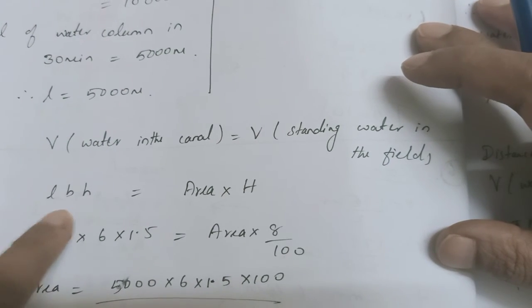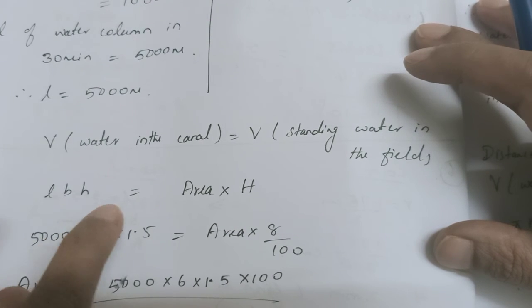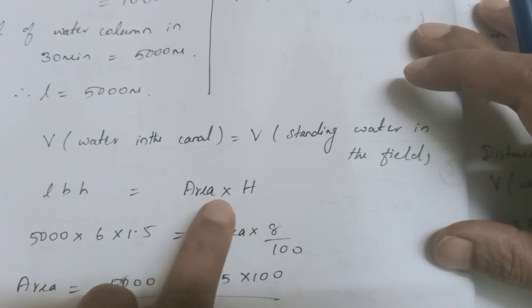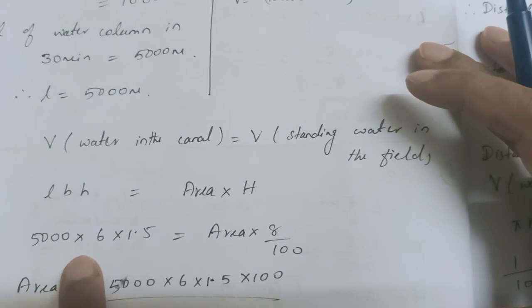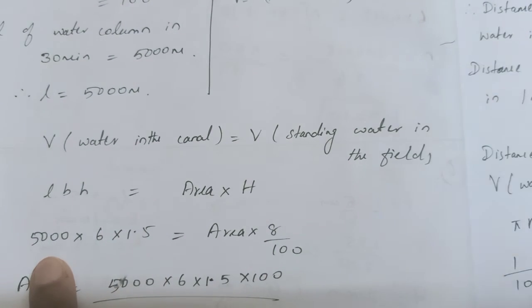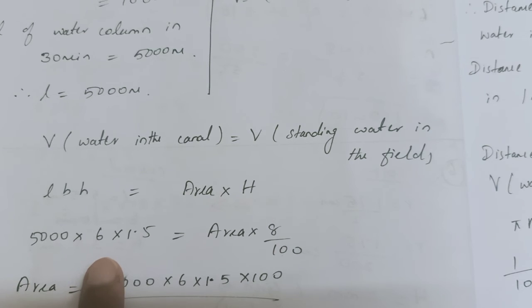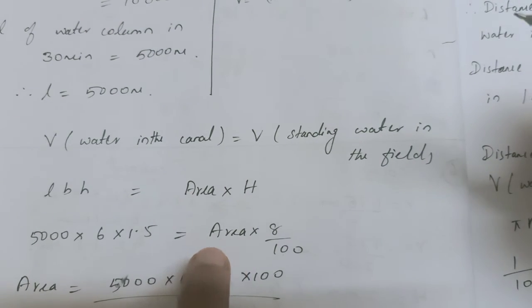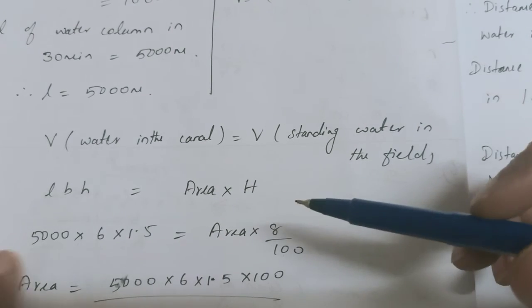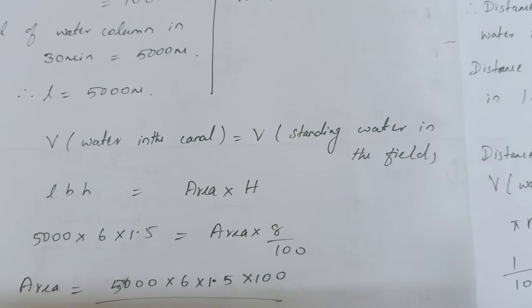So it is a cuboid, LBH equal to base area into height. Height is given in the question. Substitute L, B and H. L we found out just now, 5000, into B and H which are given in the question itself. Area of base is unknown. This is the area which is being irrigated, and height is 8 by 100.